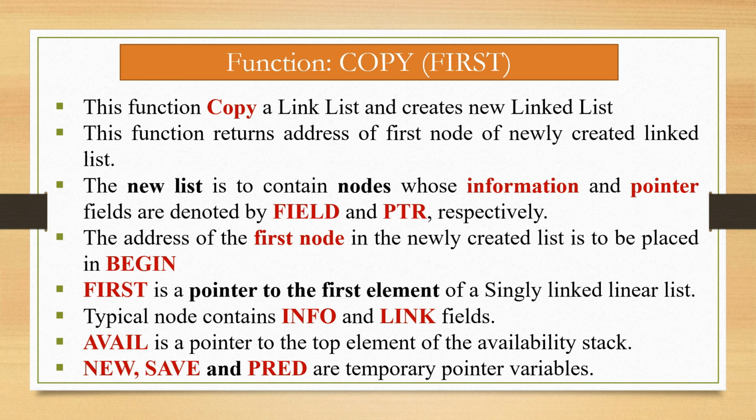The address of the first node in the newly created list is to be placed in BEGIN. First is a pointer to the first element of the singly linked list. A typical node contains info and link fields, as we all know. Avail is a pointer to the top element of the availability stack. New, save and PRED, that is predecessor, are temporary pointer variables.